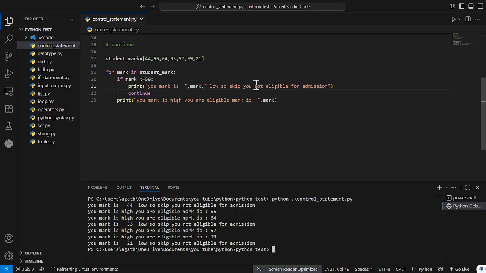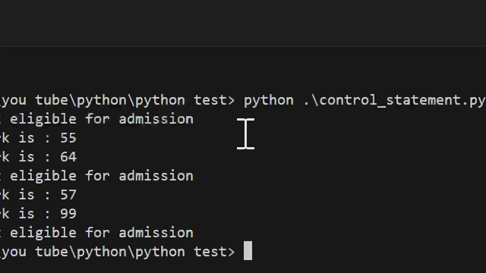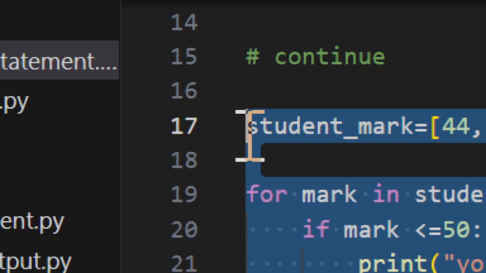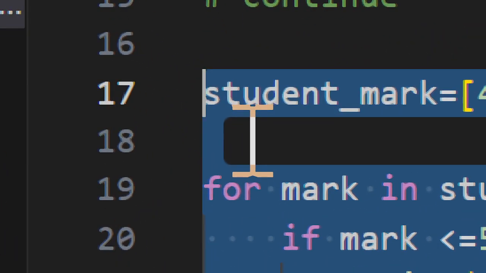So we can skip a statement, or skip from one part to another part. This is very important and mostly used in the filtration process, very useful for filtering.